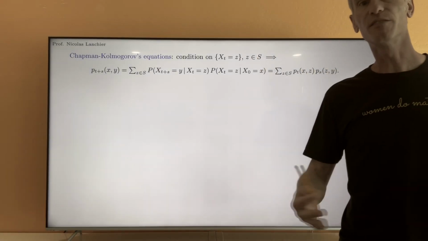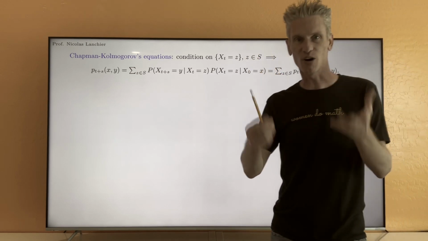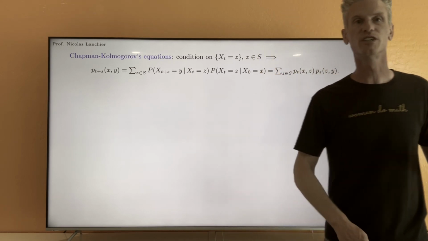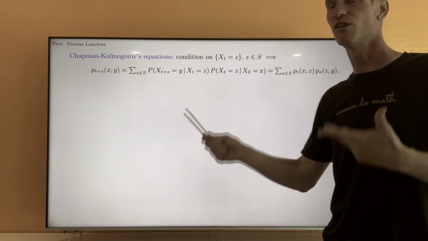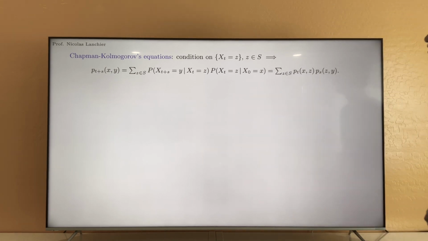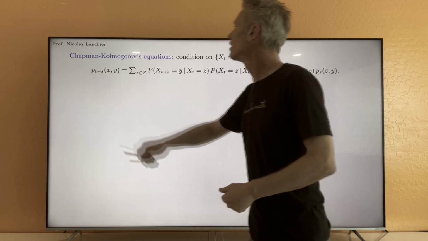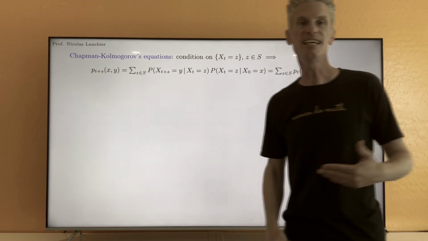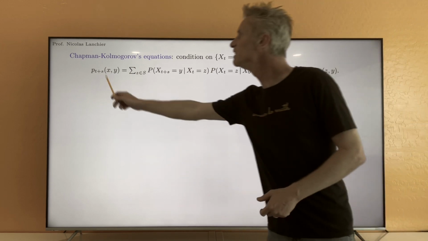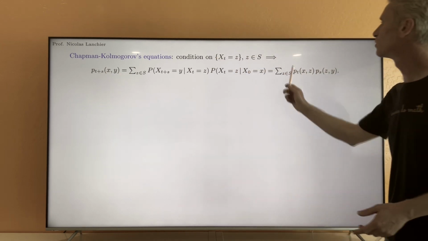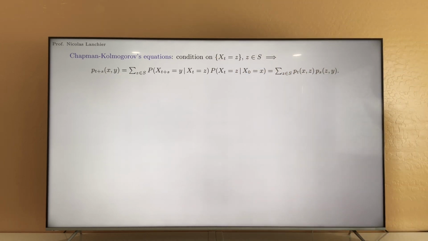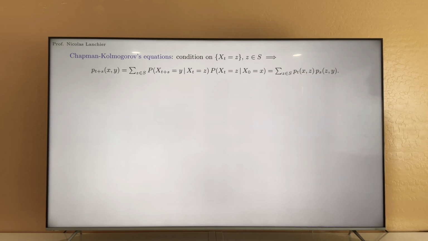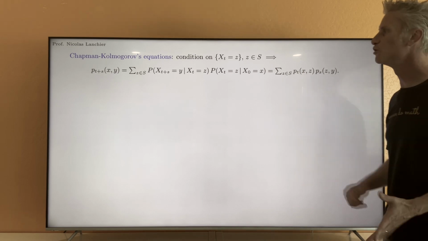To define those equations, which are ordinary differential equations, the first step is to prove the Chapman-Kolmogorov equations. Those ones are simple. They say that for all states x, y, and times t and s positive, P_{t+s}(x,y) is equal to the sum over z, all states z of the process, of P_t(x,z) times P_s(z,y). The proof is simple.